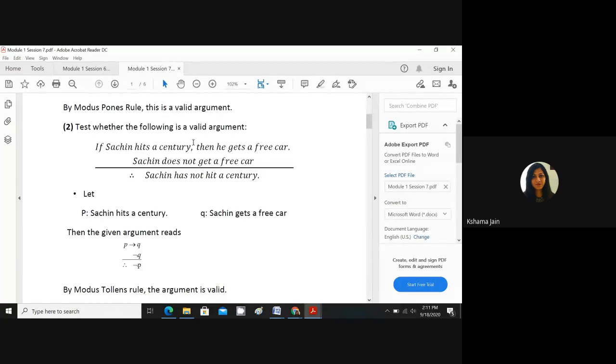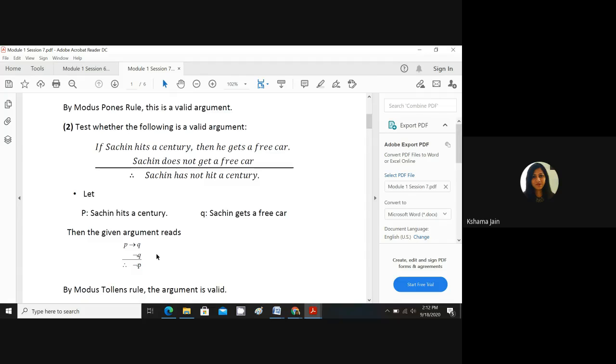So if I want to write it, I simply convert it: if then means conditional. So P implies Q. Sachin hits a century, then he gets a free car. Sachin does not get a free car, negation of Q. Therefore, Sachin has not hit a century, negation of P. So till here, we have not done the solution. Till here, this is the question itself. We have just converted it from words to the mathematical form.